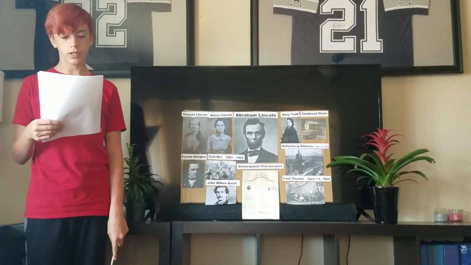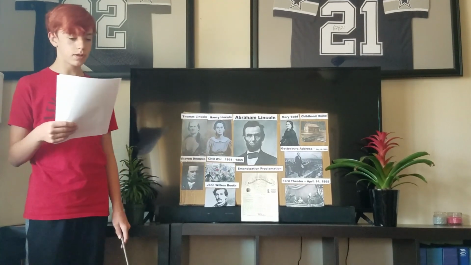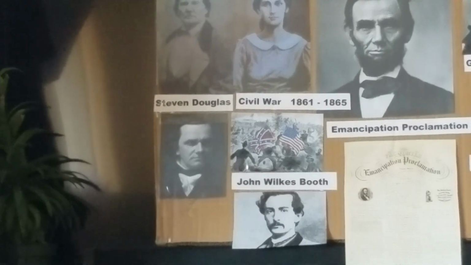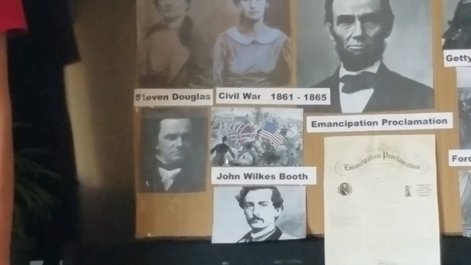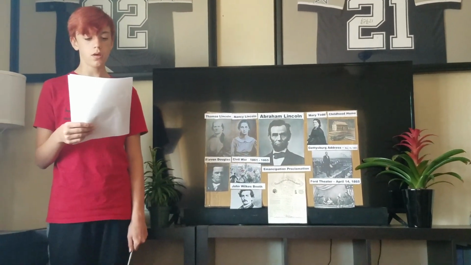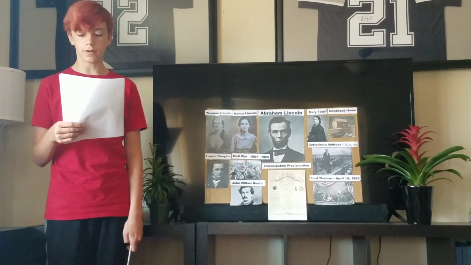Abraham decided to be a senator. He ran against a guy by the name of Stephen Douglas. Unfortunately, Lincoln lost the election but gained the attention of the Republican Party. In 1860, he won the Republican nomination to run for president. Once again, he had to go up against Stephen Douglas.